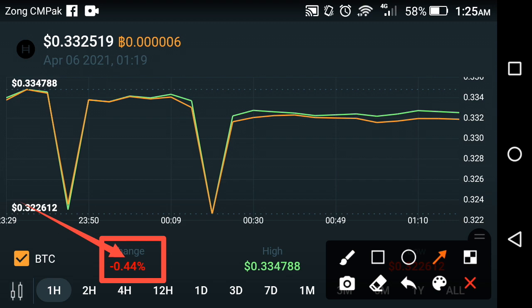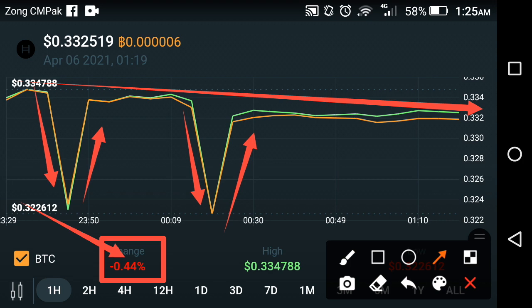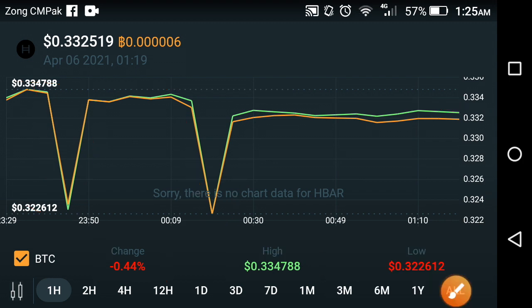As you can see, the graph tells us that it falls down for a while, then takes a jump, falls down for a while, then takes a jump. At the average level it is continuously neutral. That means Hedera hashgraph falls down due to the start of the new month, and then takes a jump. So don't be afraid of this fall of Hedera hashgraph. As you can see here, the high price of Hedera in the previous last 1 hour is about $0.334788.